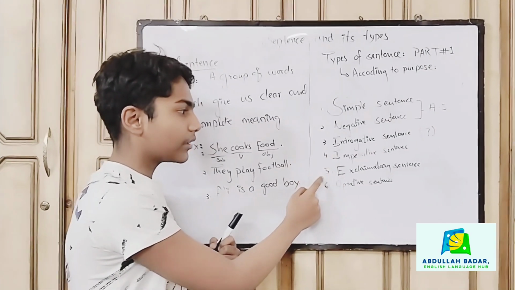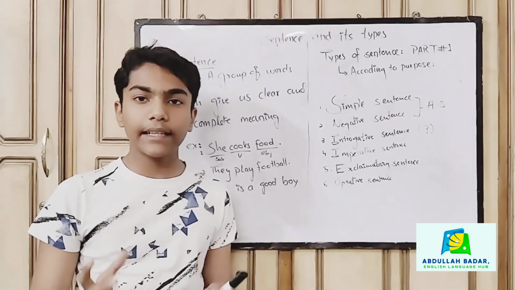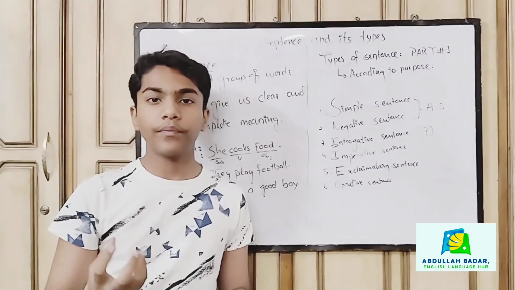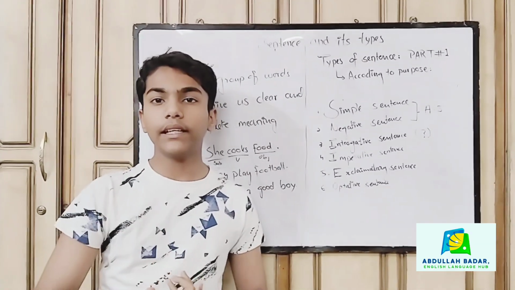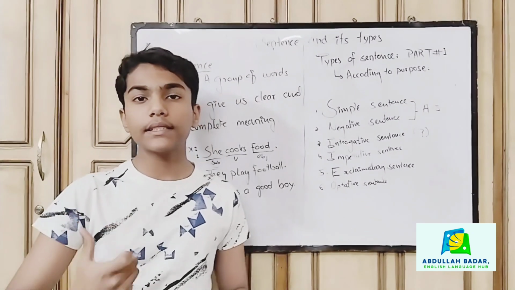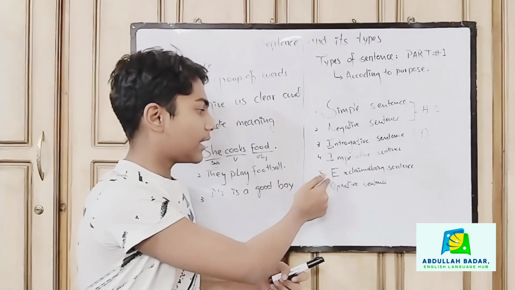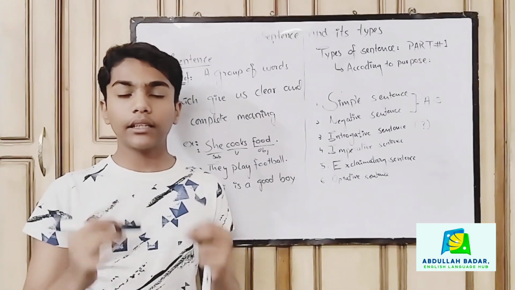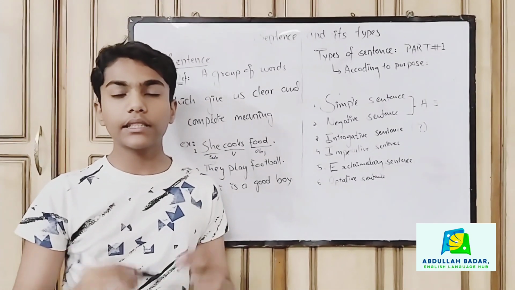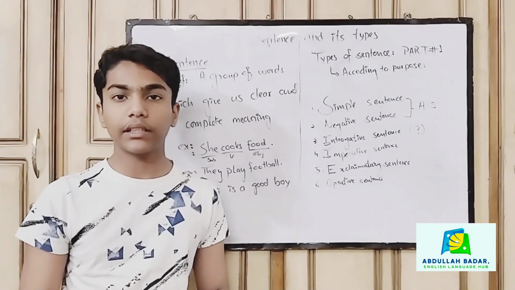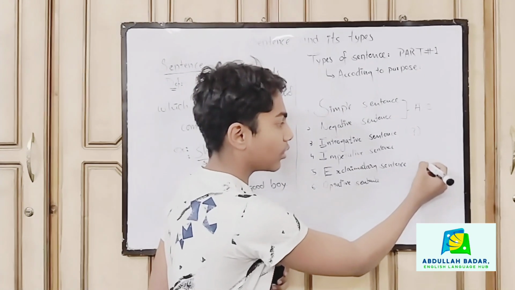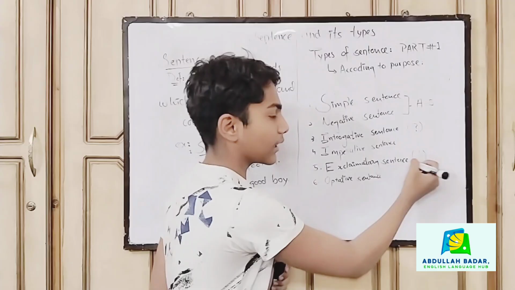Then exclamatory sentences. Exclamatory sentences are those sentences in which we express sudden feelings, strong feelings and emotions. They are called exclamatory sentences. And there's also a note that at the end of an exclamatory sentence we always use this line and dot. This is called the exclamatory mark.